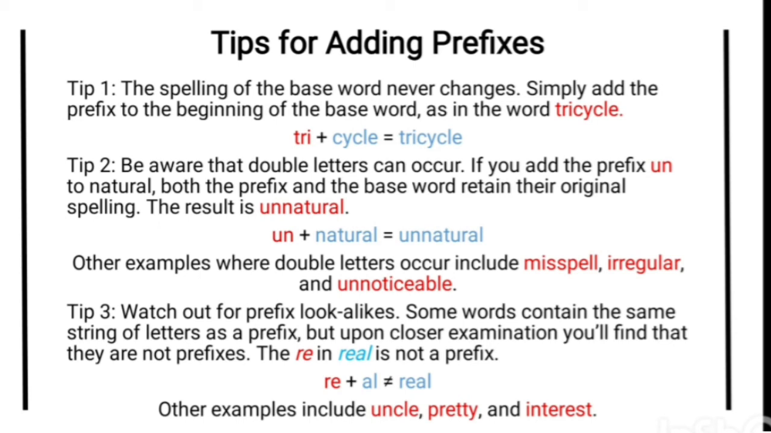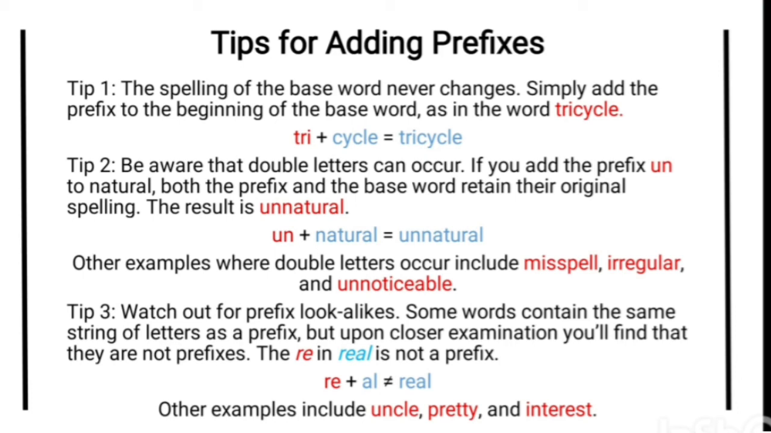And the next tip is be aware that double letters can occur. Double means two letters. If you add the prefix un to natural, both the prefix and the base word retain their original spelling. The result is unnatural. Un prefix, natural, unnatural. Other examples where double letters occur include misspell, double S, irregular, double R, and unnoticeable.